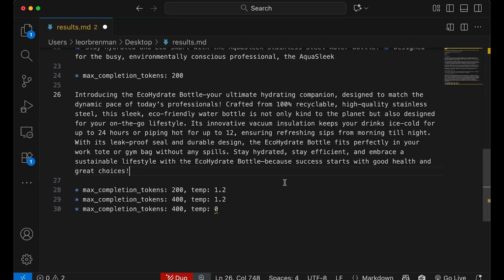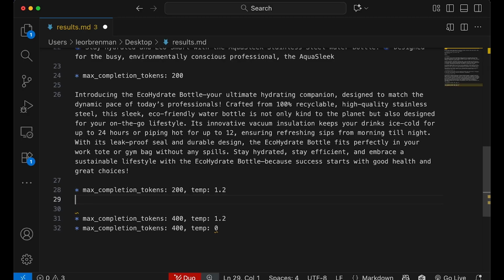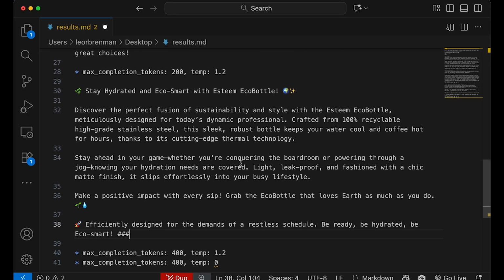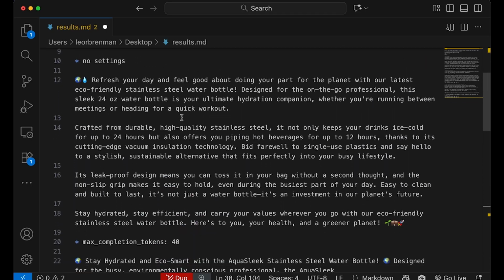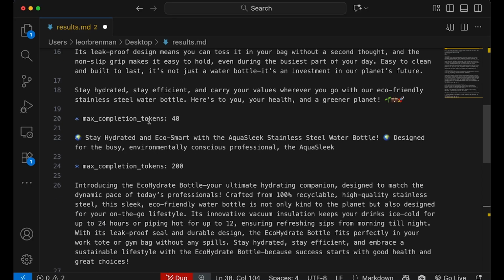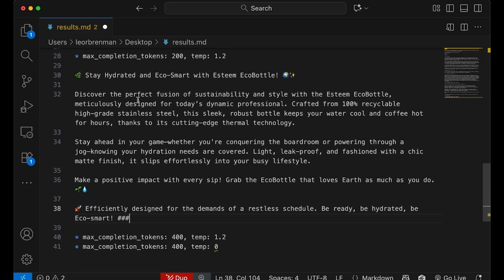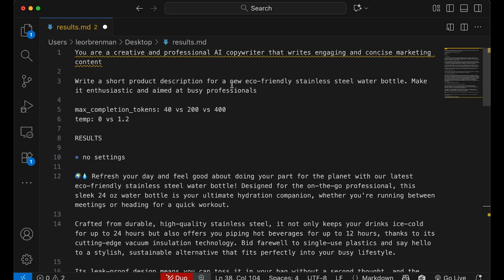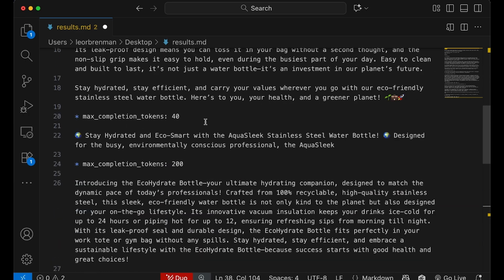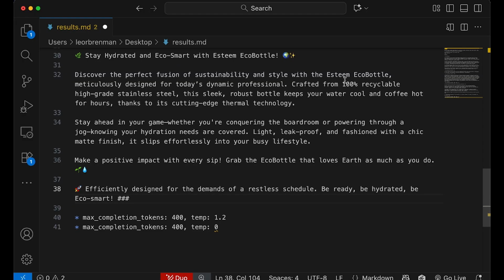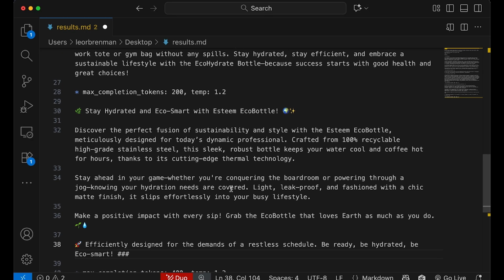That's quite verbose. Oh, lots more icons. Not quite as floral or random as that. Is that true? Let's see. Stay hydrated and eco-smart with the esteemed eco bottle. Yeah, so it's actually making up marketing brand names for me. Esteemed eco bottle, efficiently designed for demands of restless schedules. So it's still constrained by the max completion tokens.